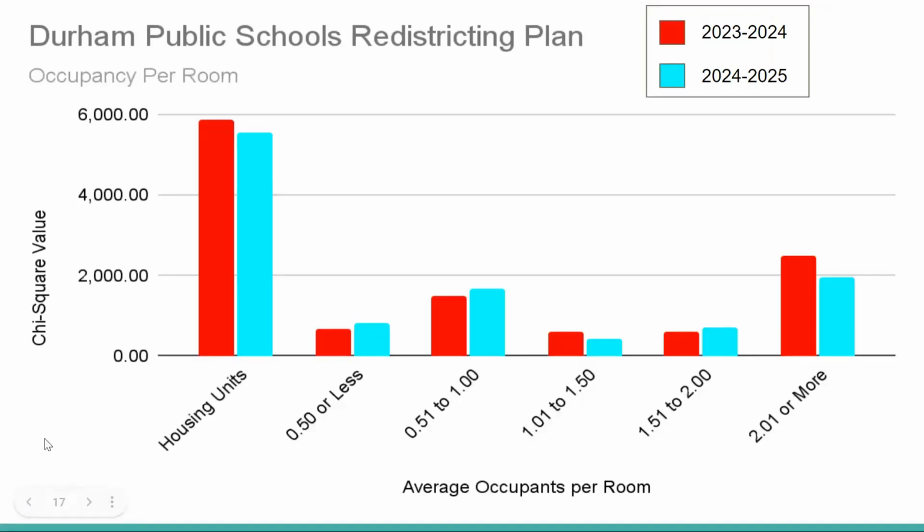Occupancy per room is also one of the categories where the 2024 to 2025 plan has a slight improvement, especially for those households that have more than 2 occupants per room on average.